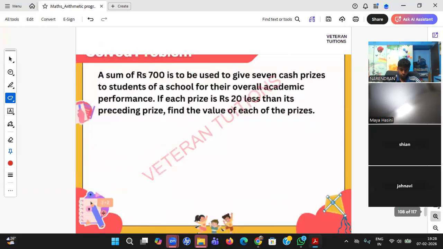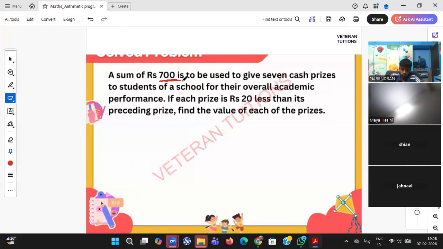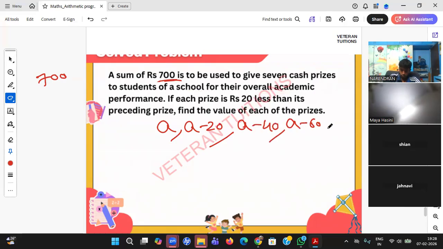Okay, last question, students. Last question. A sum of 700 is to be given as 7 cash prizes. You see, you have in your school some running races conducted, and your principal ma'am wants to distribute 700 rupees to the 7 people who came first. But how can she distribute? She has decided the first prize I'll take some amount, but for the second prize I'll just reduce 20 rupees. For the third student, I'll still reduce 20 rupees. For the fourth student, I'll still reduce. Like that, 7 students should get the prize.